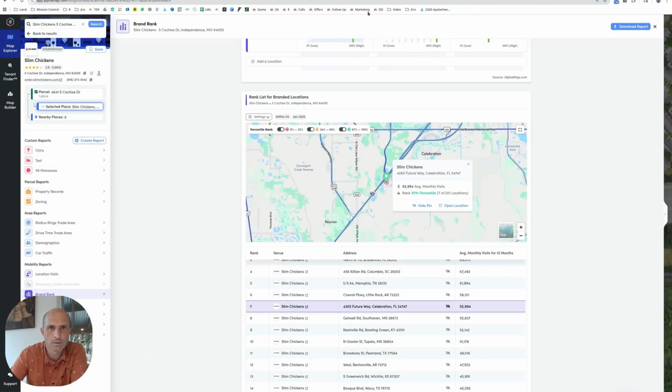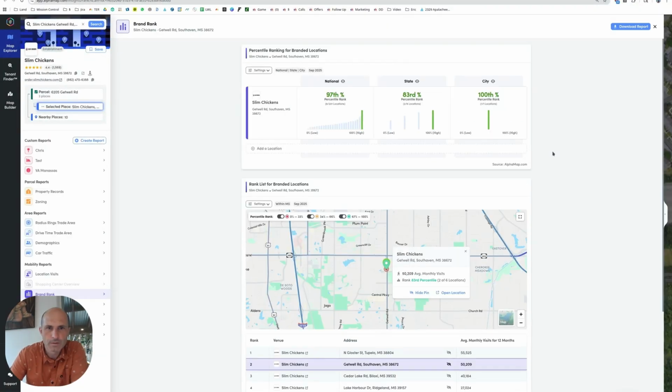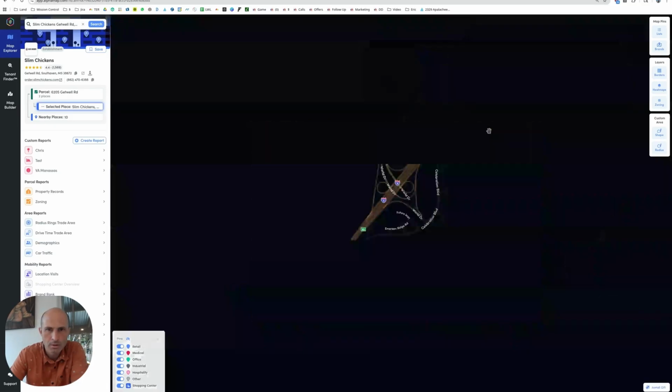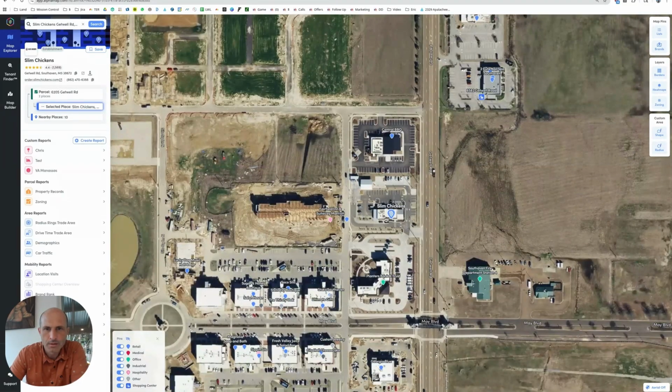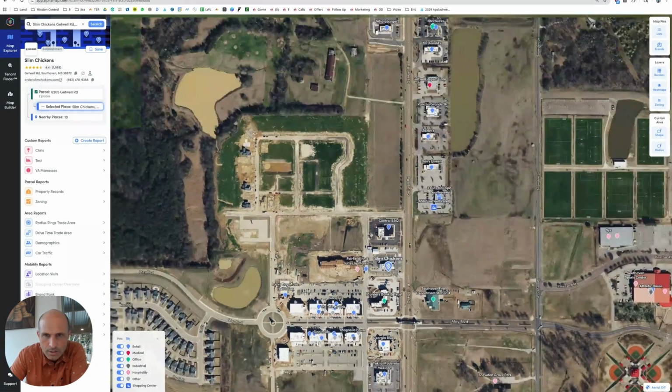Let's skip this one. Okay, so this one is South Haven, Mississippi. Let's look at the map on this one. Make sure it's in the right place. Okay, it looks like they found the location. Looks like they're building a hotel behind it. Central Barbecue to the north, bank to the south. Looks like they're trying to create a little mini old-fashioned downtown. Zaxby's, McDonald's, Whataburger.